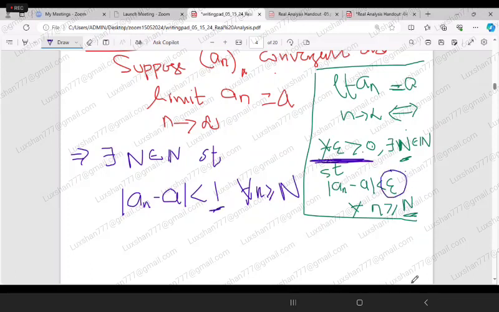Why? Because I can write it for a particular epsilon also.